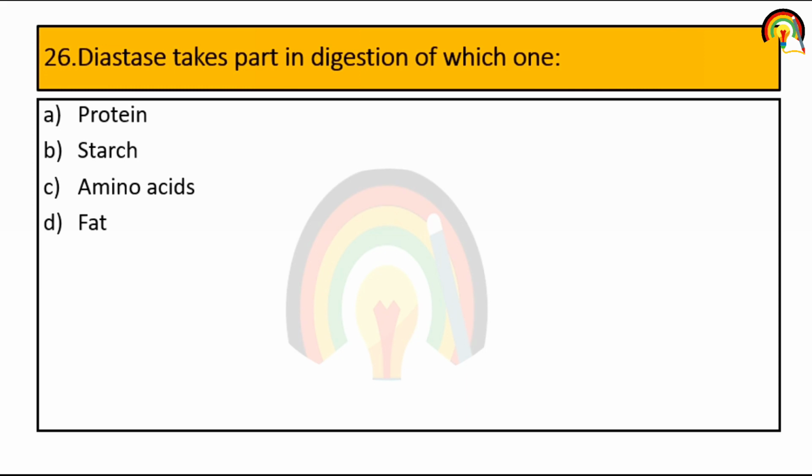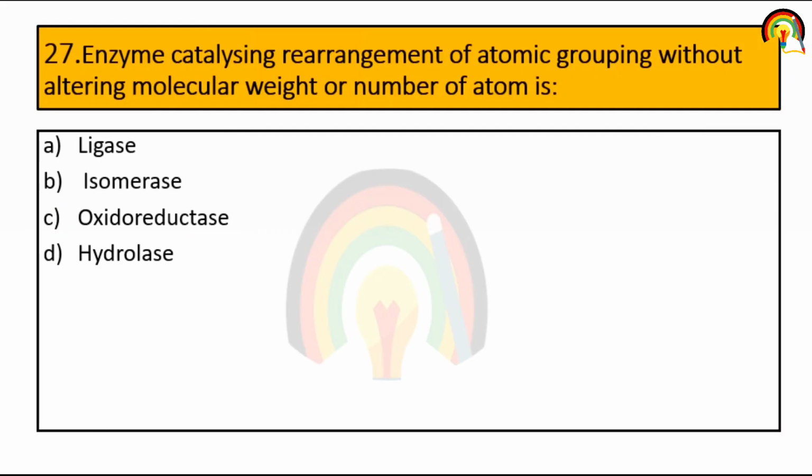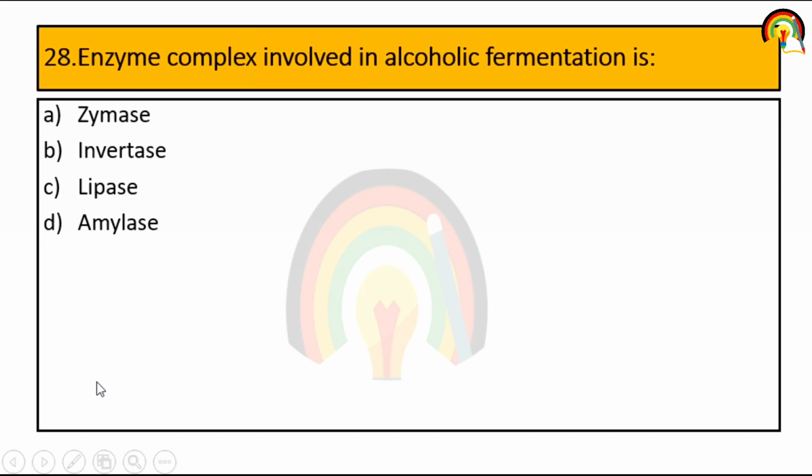Next question. Diastase takes part in digestion of which one? So it mainly takes part in digestion of starch. Next question. Enzyme catalyzing rearrangement of atomic groups without altering molecular weight or number of atoms. That means isomerase enzyme mainly rearranges the atomic structure but does not alter the molecular weight or number of atoms. Next question. Enzyme complex involved in alcoholic fermentation. So zymase is mainly used for conversion of starch into ethanol as well as carbon dioxide. So it's zymase.